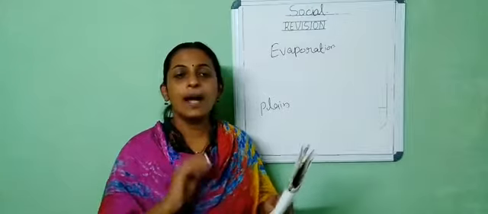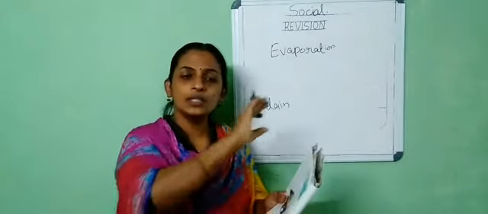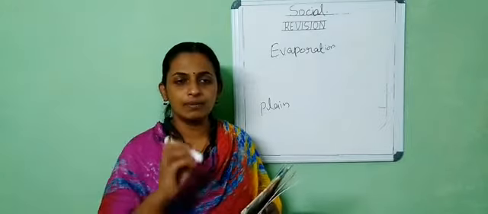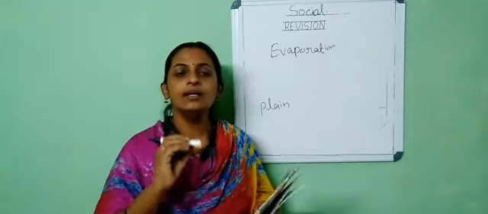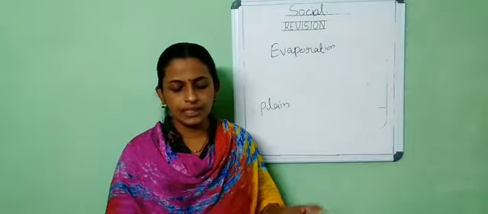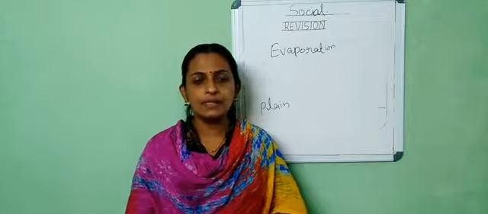And next one is biosphere. Biosphere includes these three spheres. Which are the three spheres? Atmosphere, lithosphere, and the hydrosphere. Okay. The next chapter is about using maps.